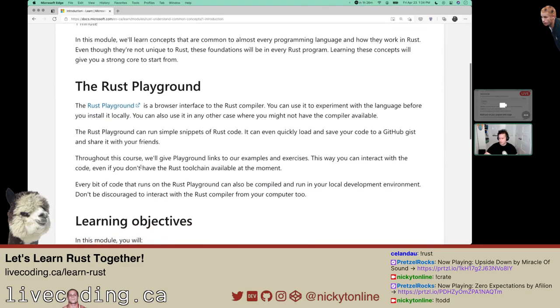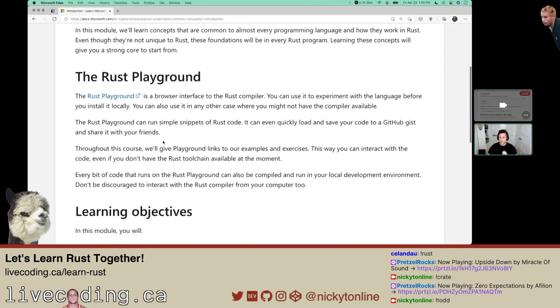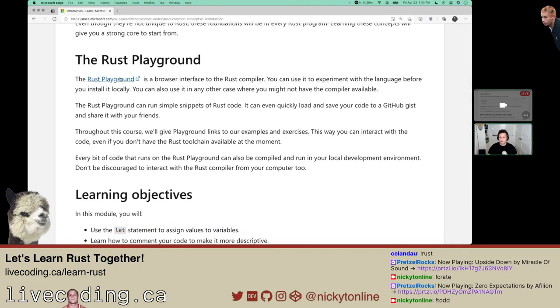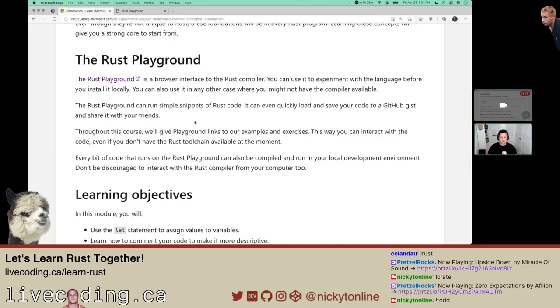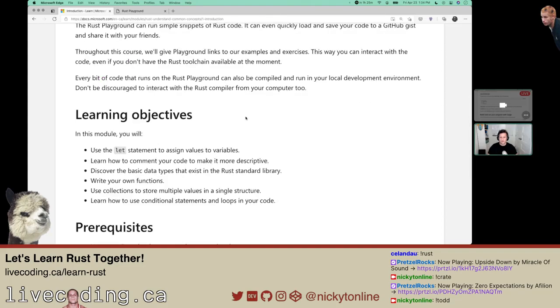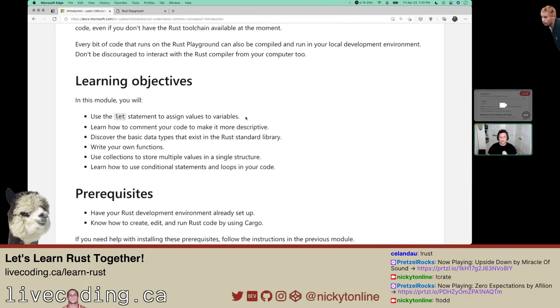All right, introduction. In this module, we're going to learn the concepts of the programming language that we use in Rust. It's the Rust playground. Let's take a peek at that. This looks kind of like the TypeScript playground, or any REPL. So it's a browser interface to the Rust compiler. We can mess around in there. They're going to provide us with links to the playground, which is nice. Everything that runs in the playground should be able to compile and run locally.